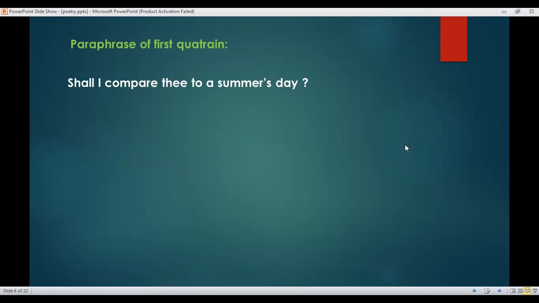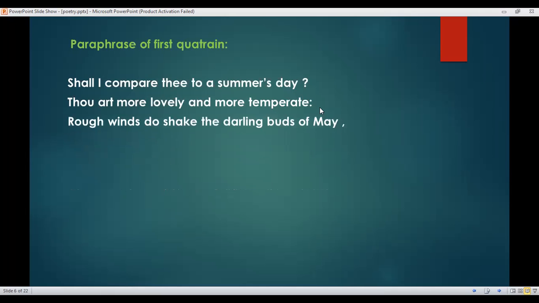Shall I compare thee to a summer's day? Thee here means you. Thou art more lovely and more temperate. Art means are. More lovely and more temperate. Temperate means mild or even tempered. Rough winds do shake the darling buds of May, and summer's lease hath all too short a date. And summer's leaves have all too short a date.